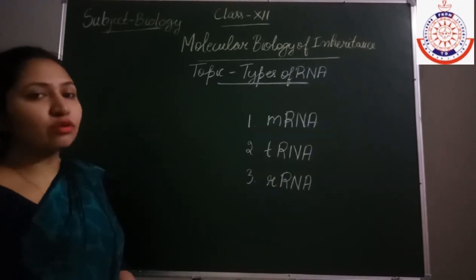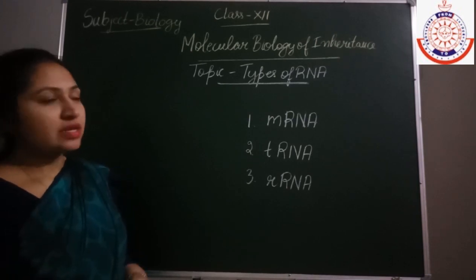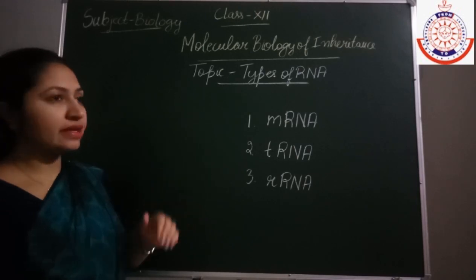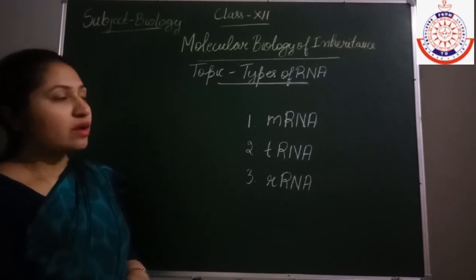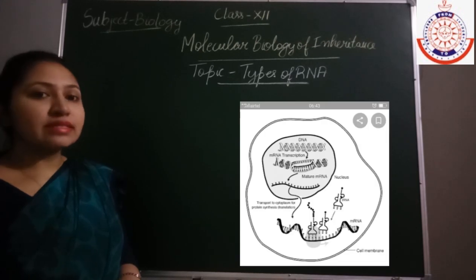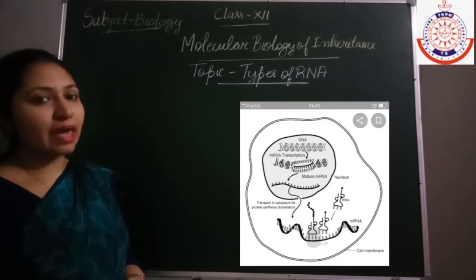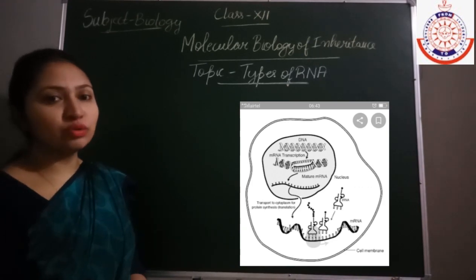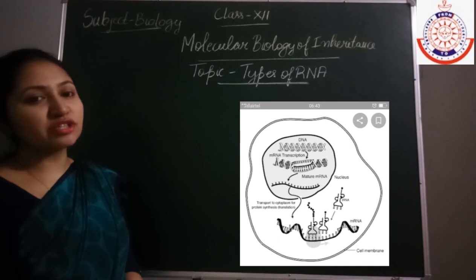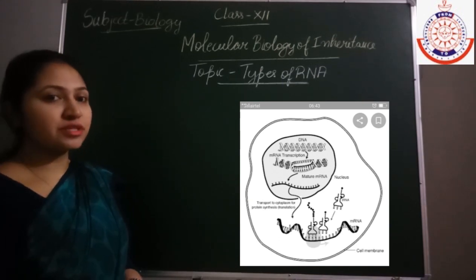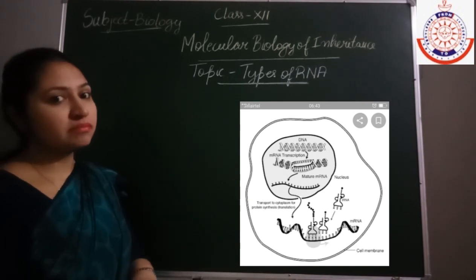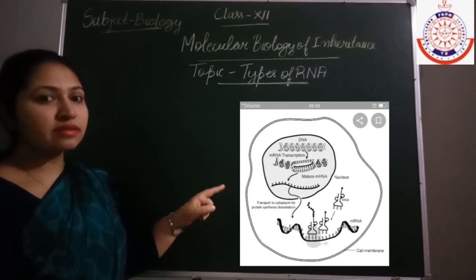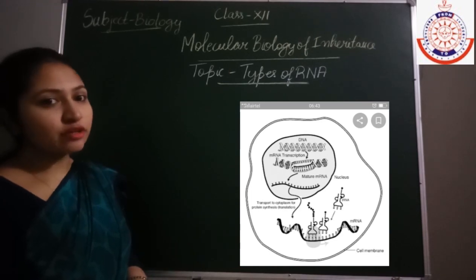Step by step we will discuss these three types of RNA in detail. So first is mRNA, the messenger RNA. What is the need for the formation of the mRNA? Why is it required? Because the DNA is present in the nucleus, and protein formation occurs in the cytoplasm region, because the ribosomes are present in the cytoplasm region.